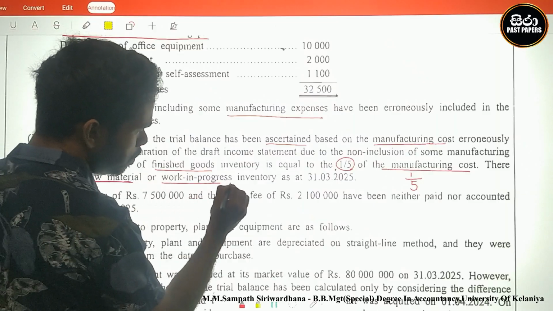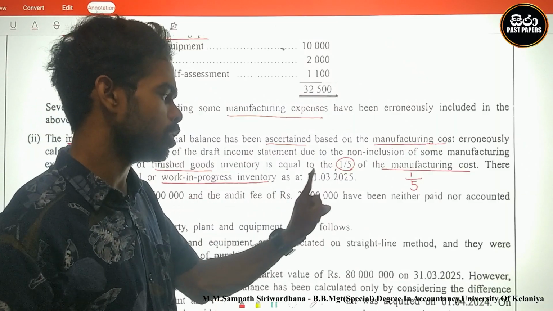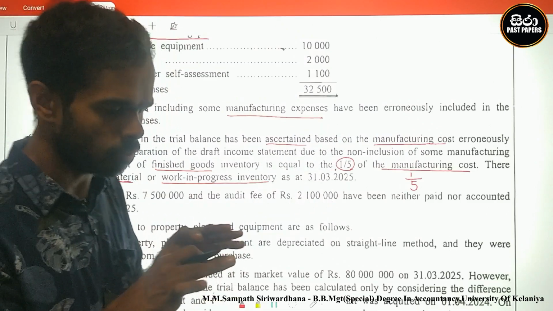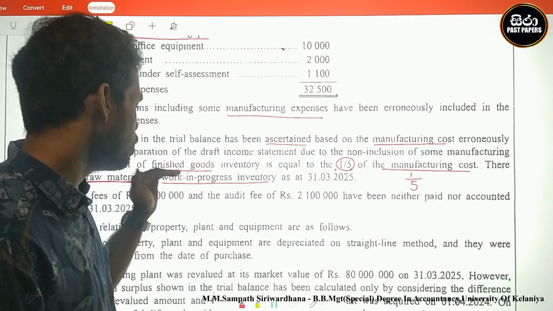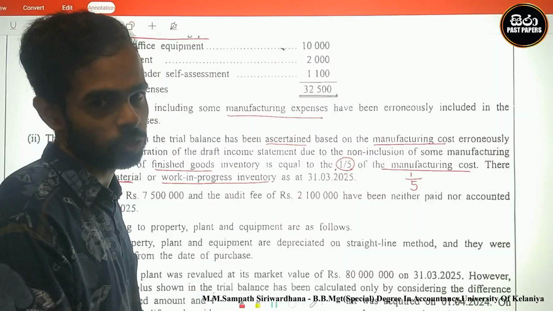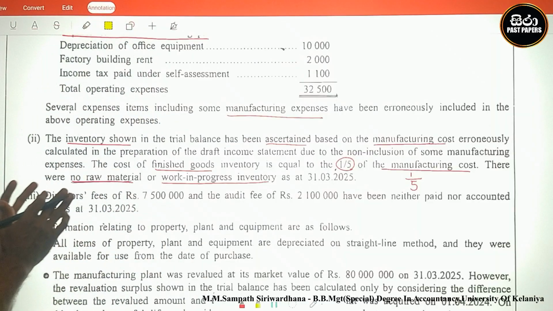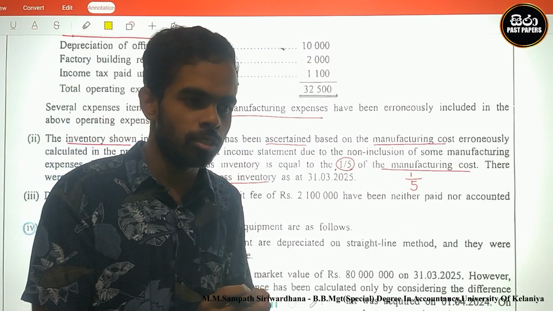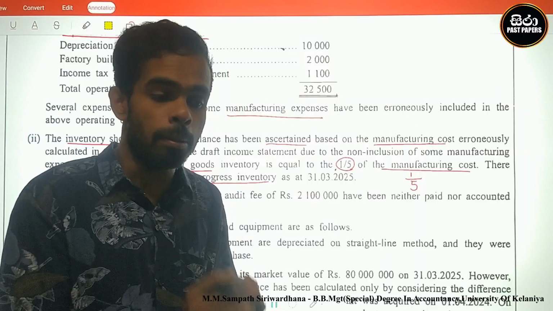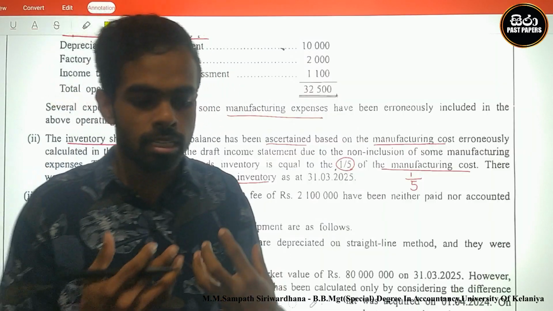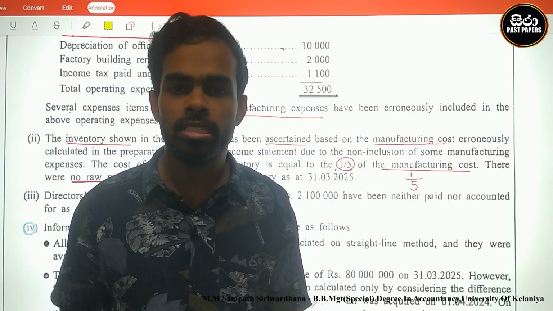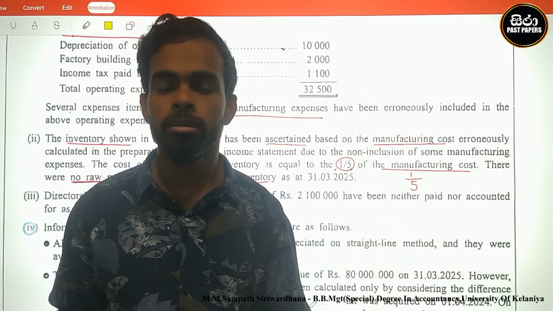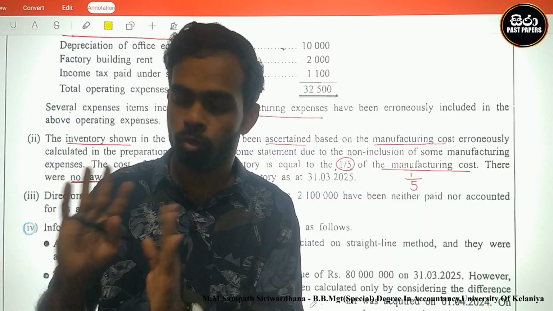Next one, there were no raw material or no work in progress inventory as at 31st March 2025. Okay, 2025 means closing. There is no raw materials in closing and no work in progress inventory as at 31st March 2025. This is the explanation of the manufacturing cost. This is adjustment number 2. You must think about that. The manufacturing cost should be identified. Based on that, manufacturing costs are separated into two locations. What are the locations? Closing inventory 10,000 is there. These are separate items. The cost of sales incurred is 40,000.